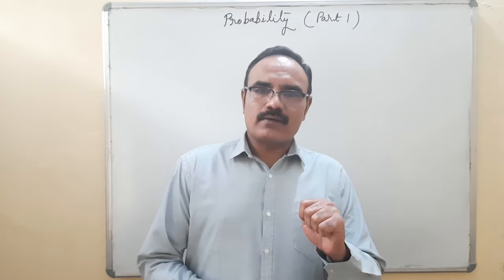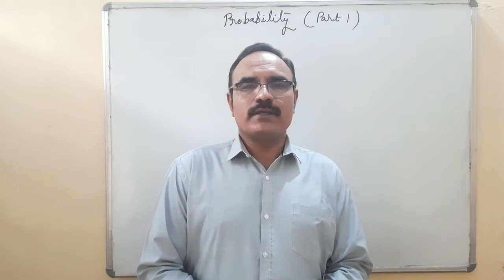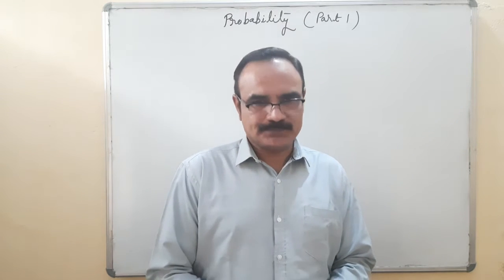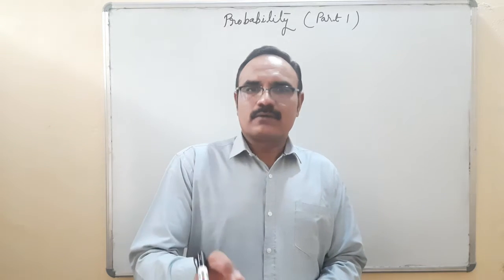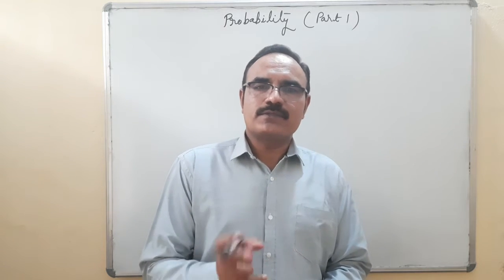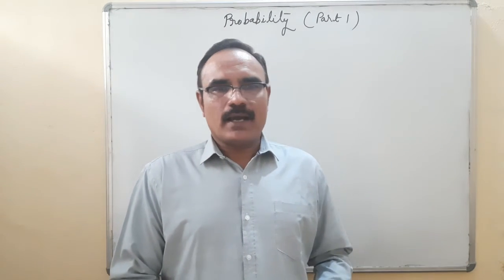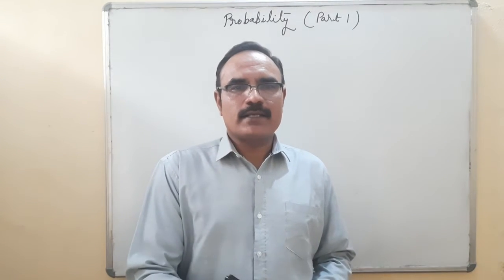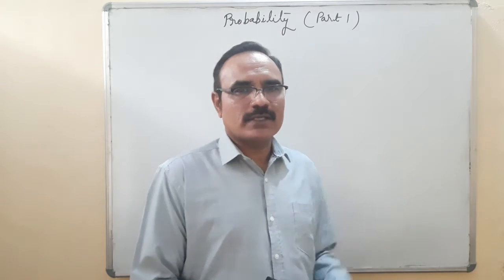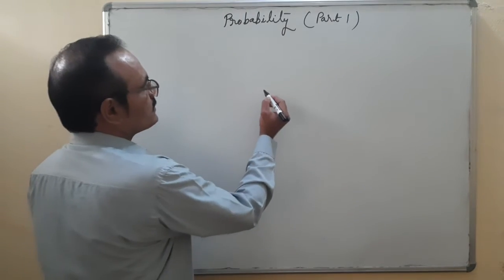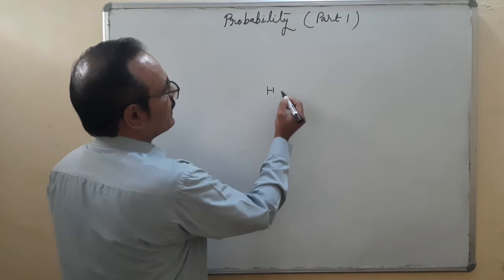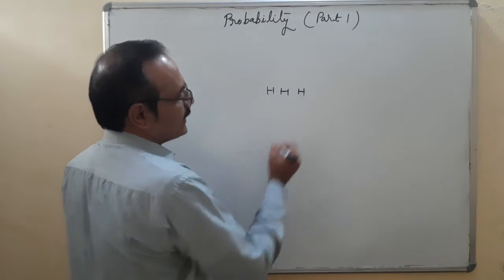Suppose I am tossing a coin three times, one by one. Toss a coin one time, second time, and third time. And I have opened a notebook and start noting that in an experiment, in the first time, suppose head will come, second time head, and third time it is head.